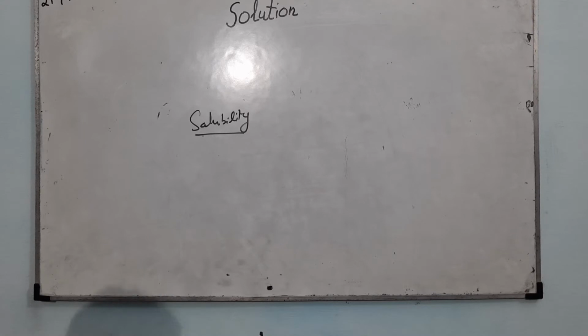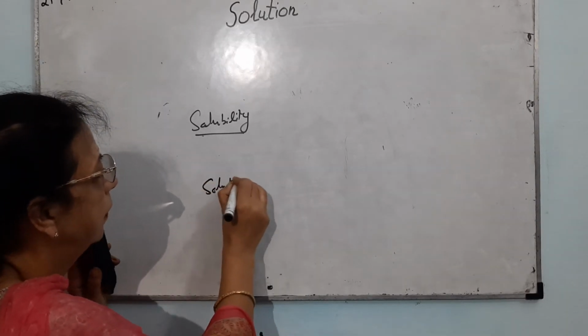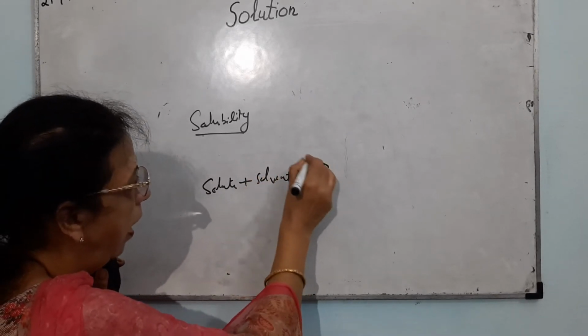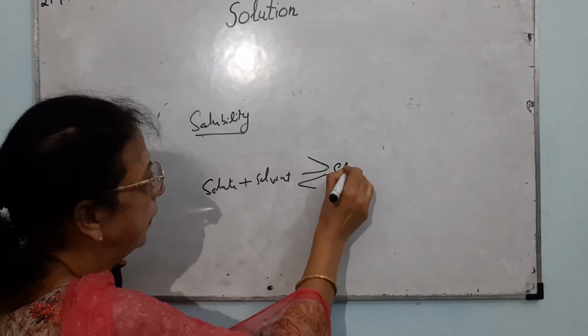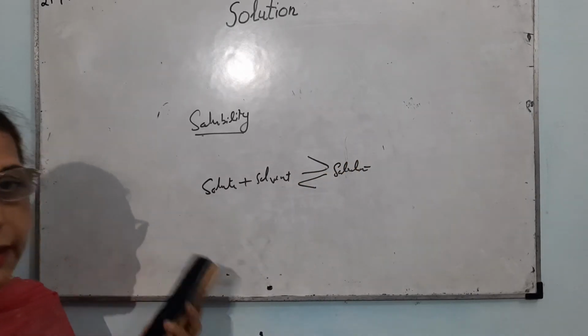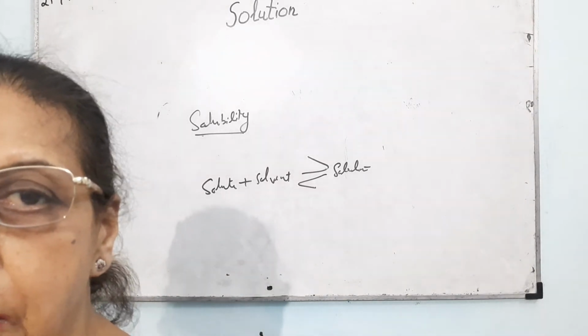Whenever we are making a solution, an equilibrium is set up, that is, solute plus solvent are in equilibrium with the solution. So solubility increases with the increase in temperature.